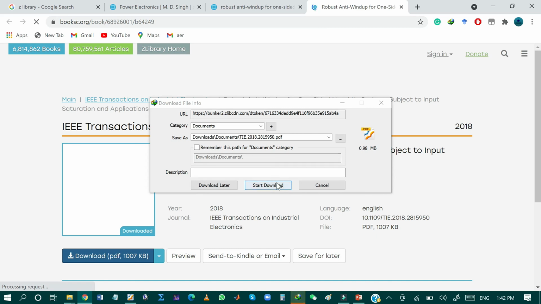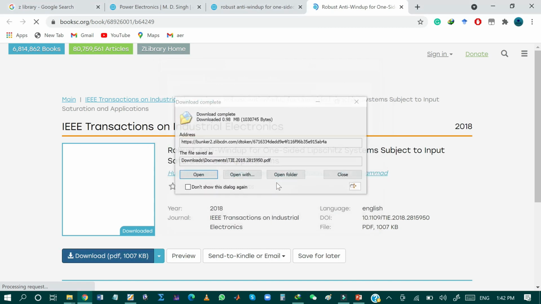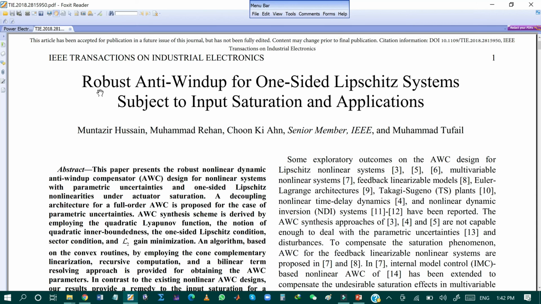So just by clicking start download, the paper will be downloaded. So as you can see, the paper is now downloaded in PDF. That is the robust anti-wind-up compensator for one-sided Lipschitz system subjected to input saturation and application, and the journal is IEEE Transactions on Industrial Electronics.